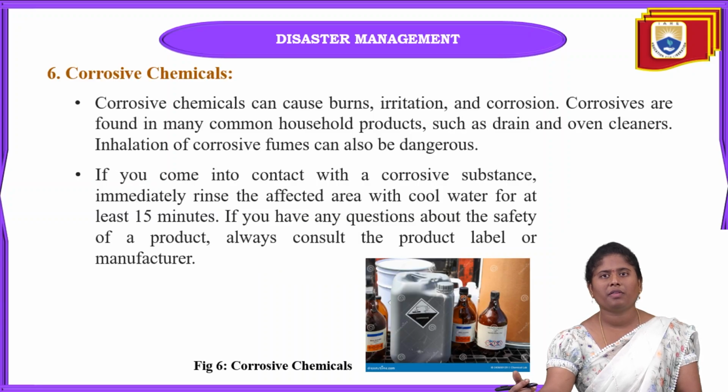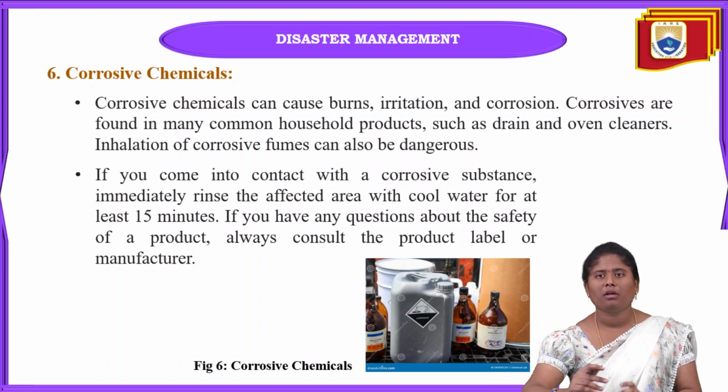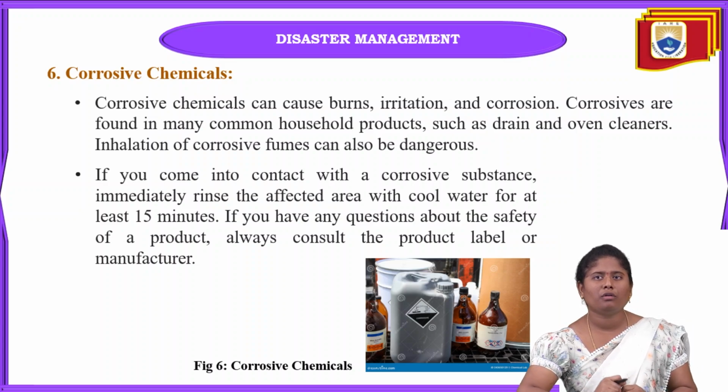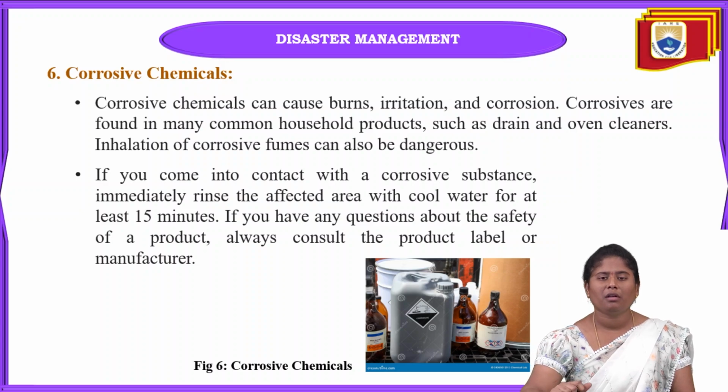Coming to the next one, that is corrosive chemicals. When we face corrosive chemicals, they can cause burns, irritation, and corrosion. We can see this type of corrosive chemical in household products such as oven cleaners and dryers. Why?